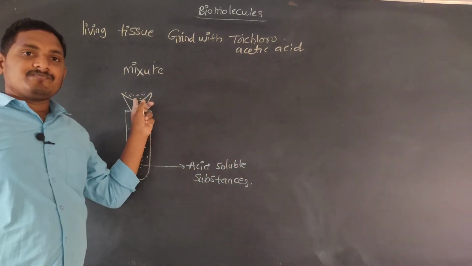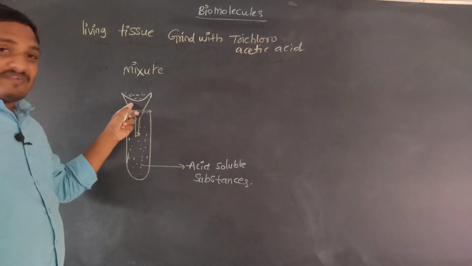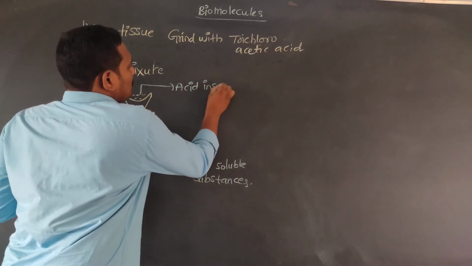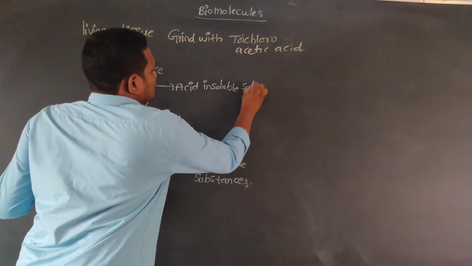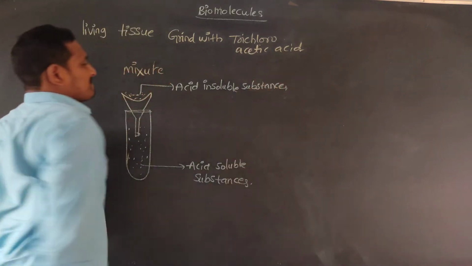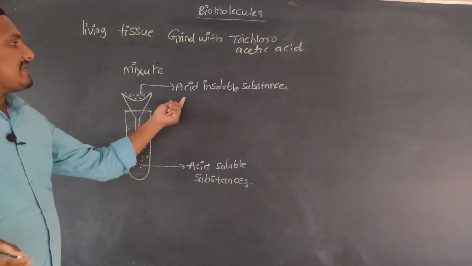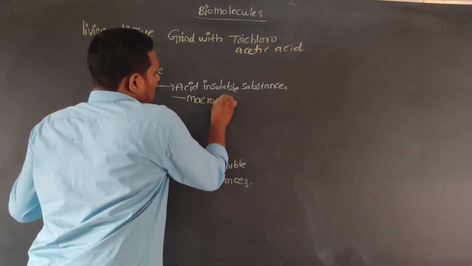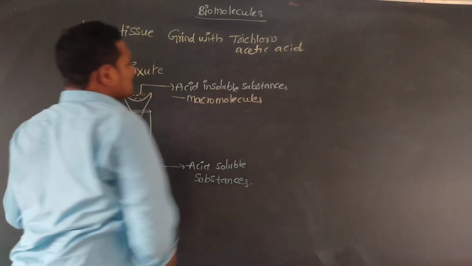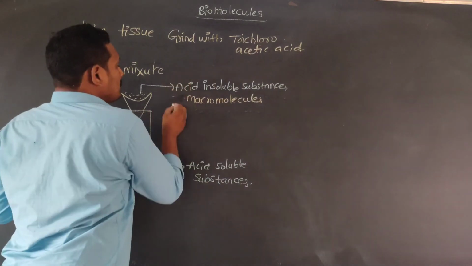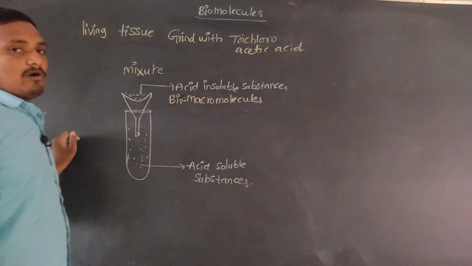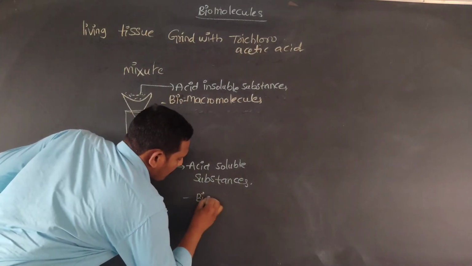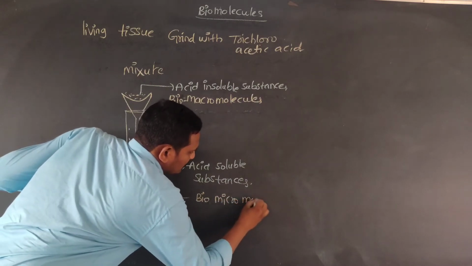Those not filtered by this filtering process are called acid insoluble substances. Why? Because these acid insoluble substances are mainly macromolecules. Which type of macromolecules? Biomacromolecules, which are easily filtered out.